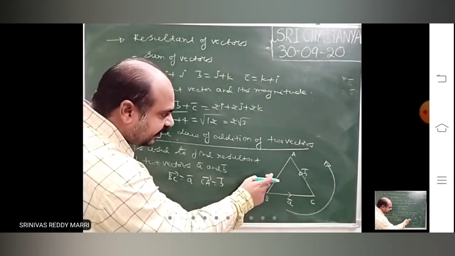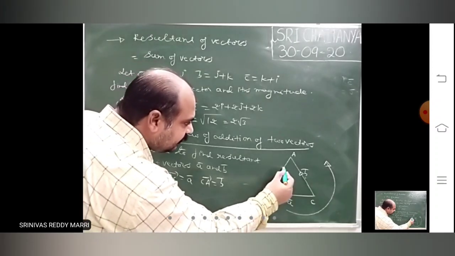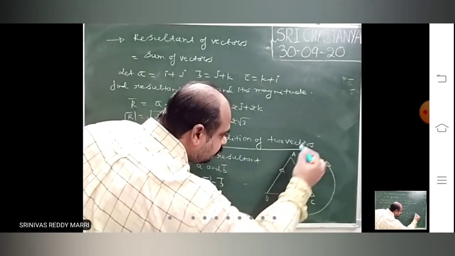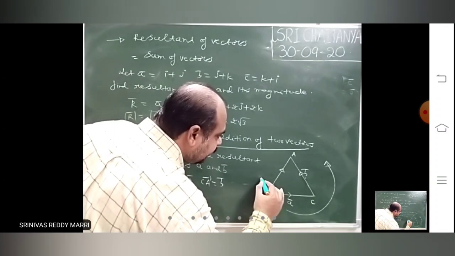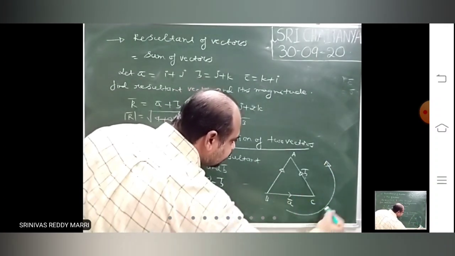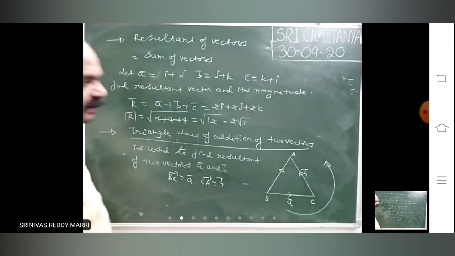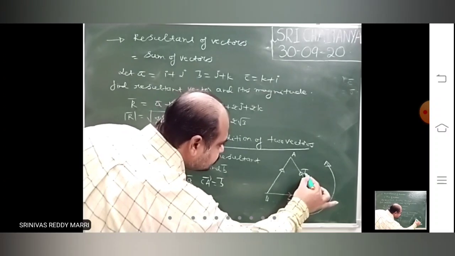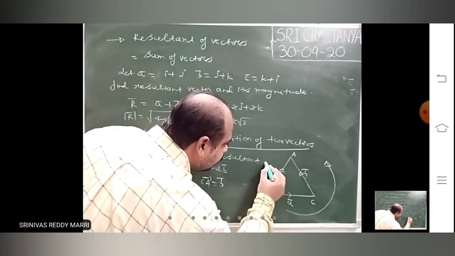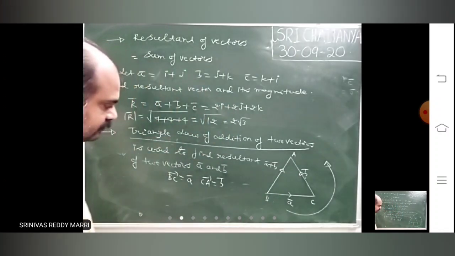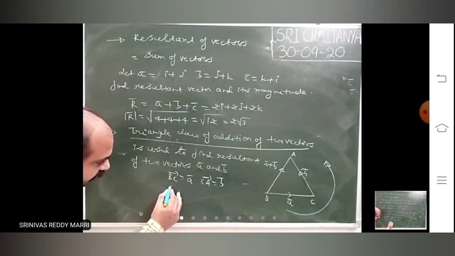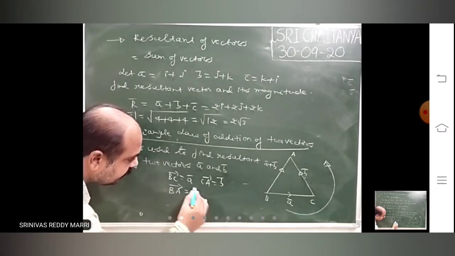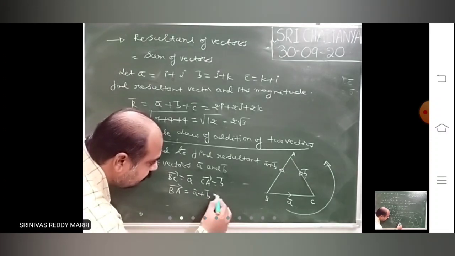Then the third side of the triangle is taken in the reverse order. The first two are anti-clockwise, so now this third side is taken in the clockwise sense. These vectors in the clockwise direction will represent their resultant. That means if this is A bar and this is B bar, then BA bar represents their resultant. BA bar is nothing but their resultant.